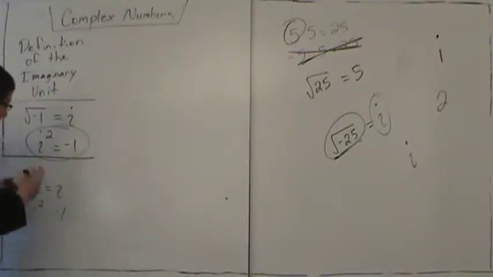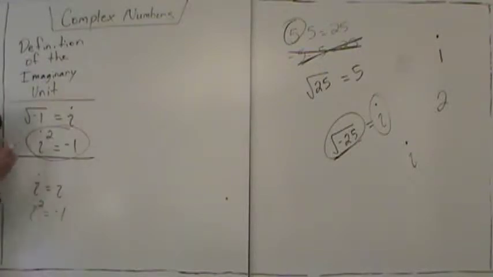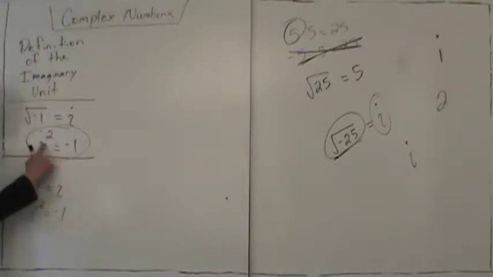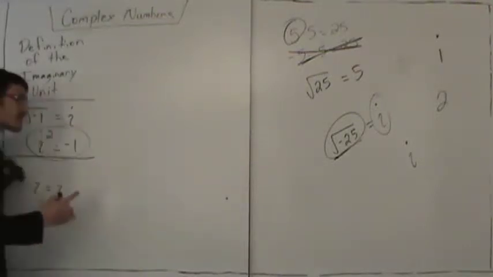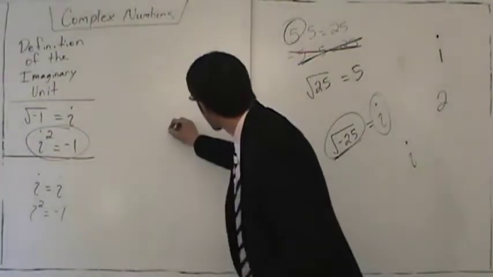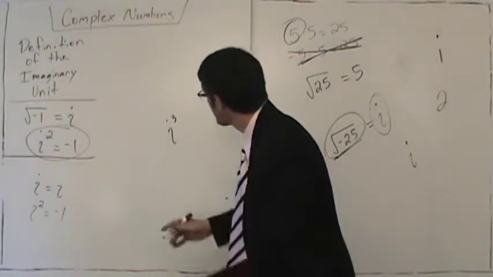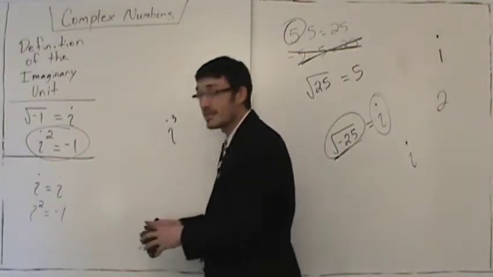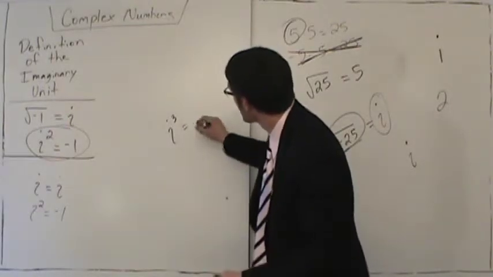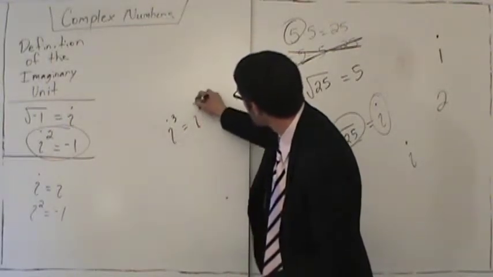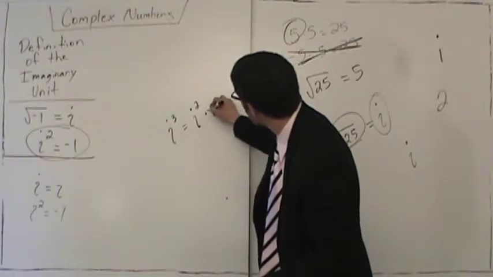Now in the chart he says, and this is fascinating, i must be equal to itself, and we know by definition that i squared is equal to negative 1. Now he says, what is i to the third? Well, i to the third would be i squared multiplied by i.